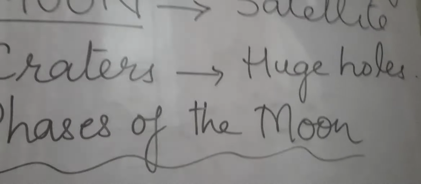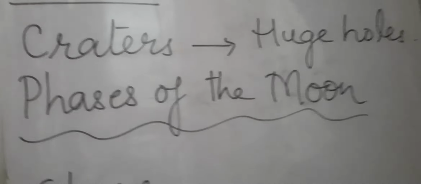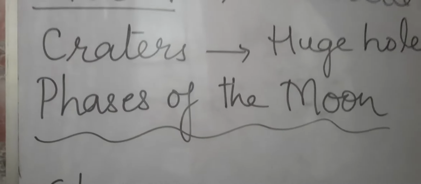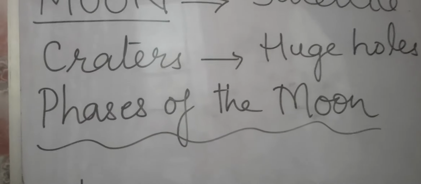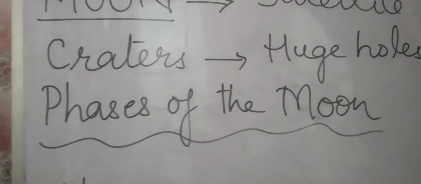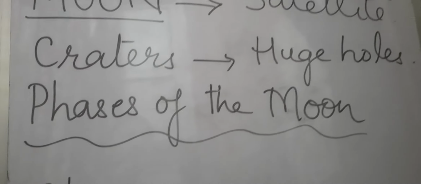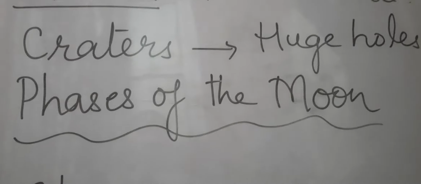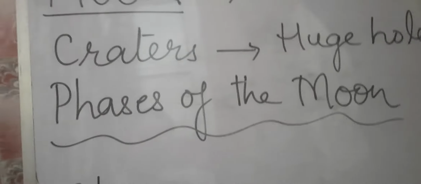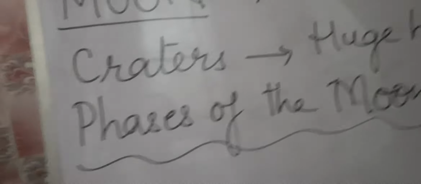Now, have you noticed that the shape of the moon changes daily? These shapes of the moon are called phases of the moon. Sometimes the moon is round, sometimes there is no moon. So these are the phases of the moon. I will tell you.